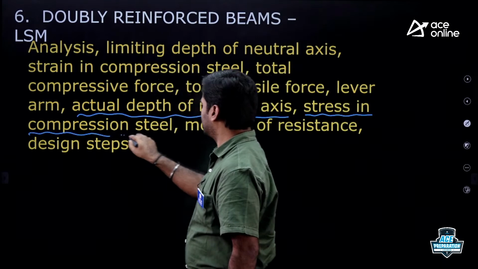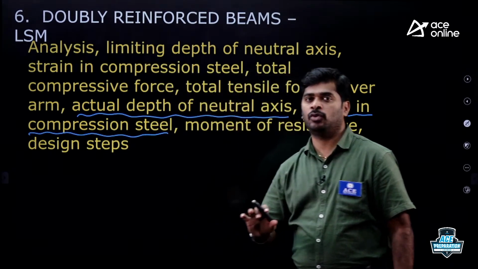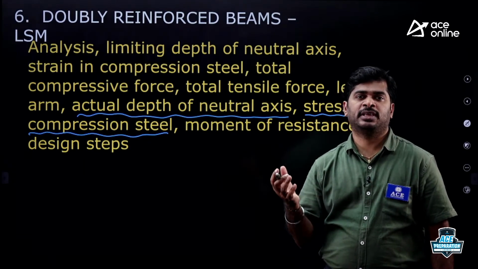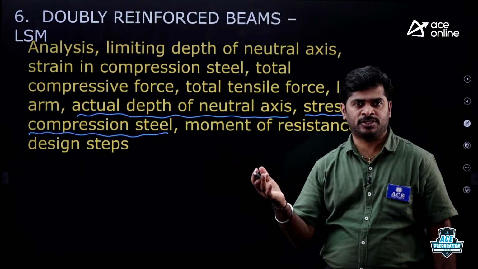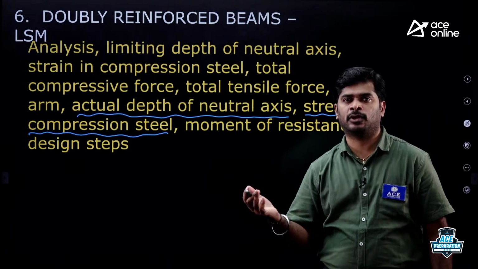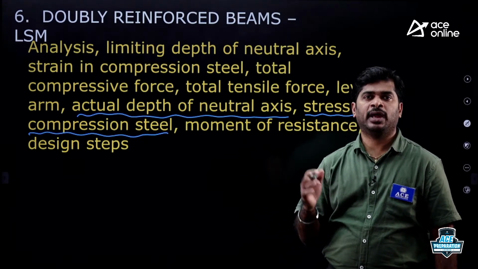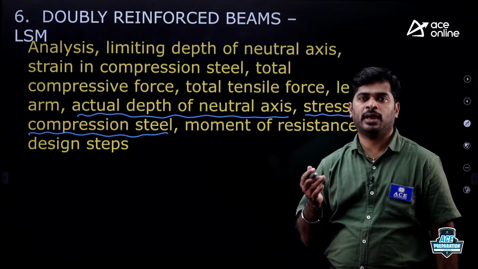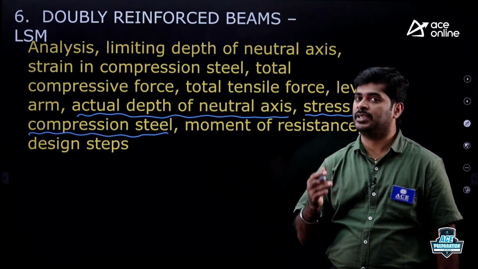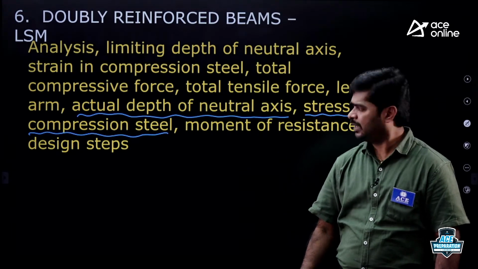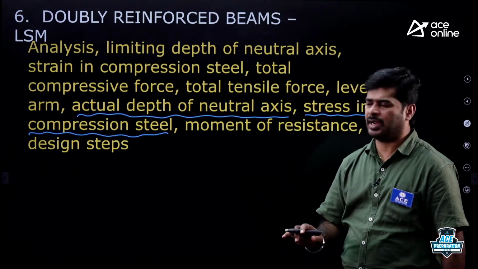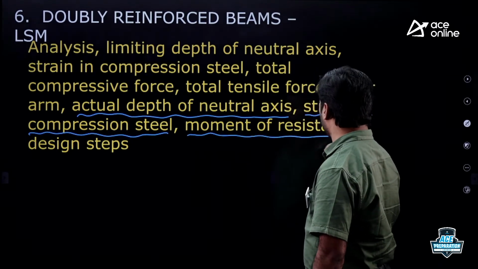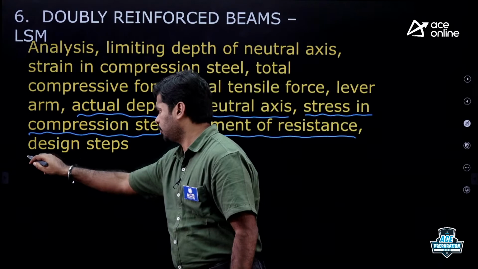No need to remember the stresses in compression steel, but they are going to ask a concept related question. What will be the FSC value for mild steel? What is the FSC value for HYSD bars? Why is it equal to 0.87 Fy? Why for HYSD bars is FSC less than 0.87 Fy? This type of questions they may ask. Moment of resistance, my dear, is important from the GATE point of view, but not from the ESE point of view.